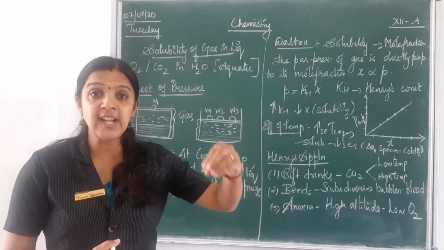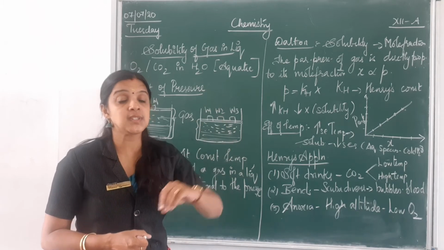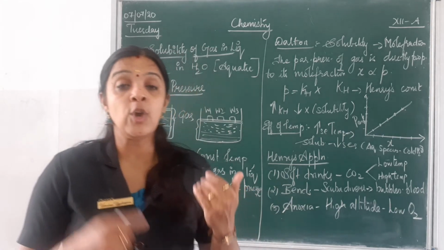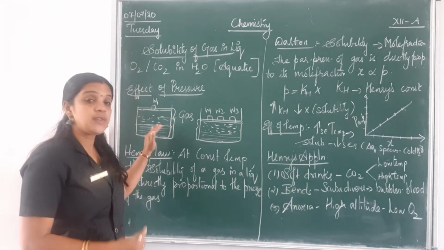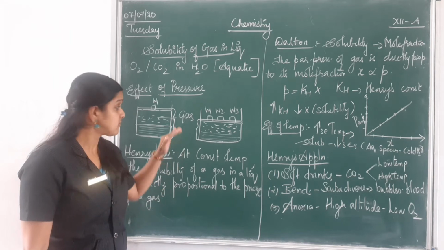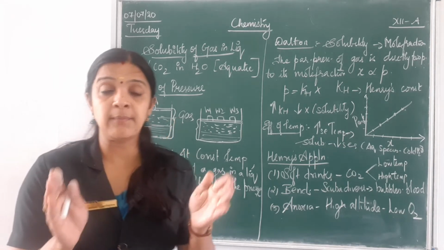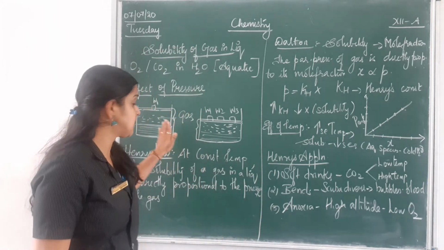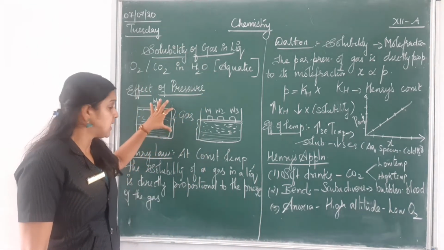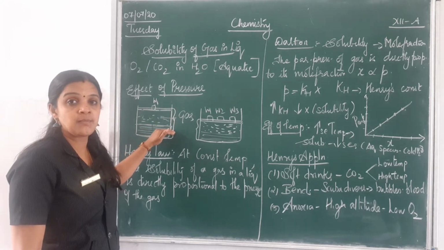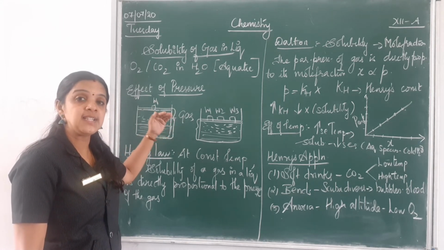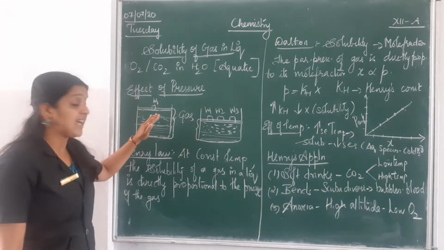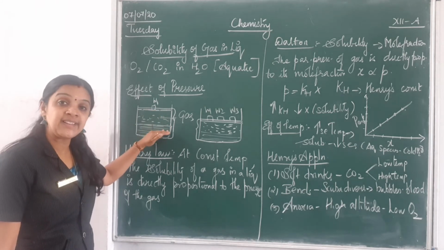That is, the rate of gaseous particles entering the system will be the same as the rate of particles coming out of the system, or leaving the system. So in that case, what will happen? We know there will be a dynamic equilibrium. When there is a dynamic equilibrium, what will happen? Whenever there is an equilibrium, the number of particles entering the system will be equal to the number of particles leaving the system. So as we saw here, there is a dynamic equilibrium between the particles entering and leaving the system.